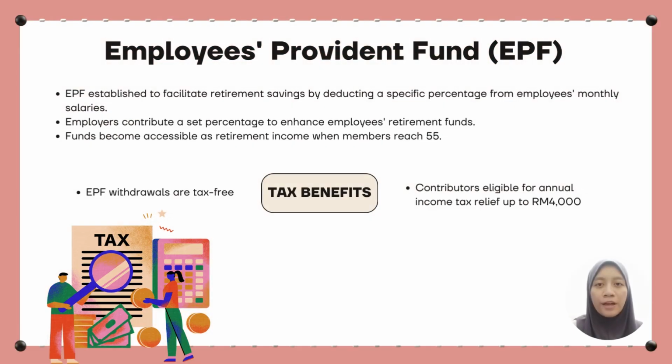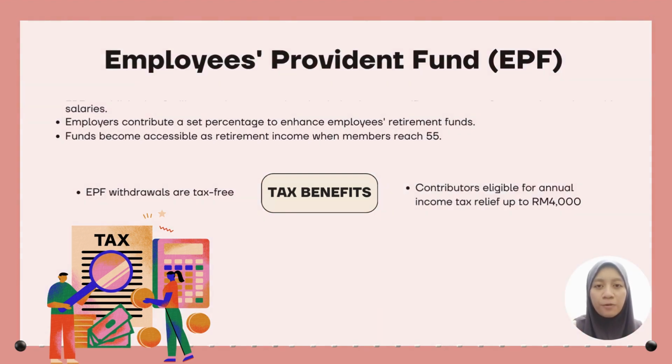Secure retirement with the Employees Provident Fund in Malaysia, which is designed to help workers save by contributing a percentage of their salary monthly. Employers also contribute, fulfilling their commitment to enhance employees' retirement savings. At 55 years old, members can withdraw EPF funds as tax-free retirement income. Contributors enjoy annual income tax relief of up to 4,000 ringgit Malaysia provided by LHDNM, supporting long-term financial well-being.